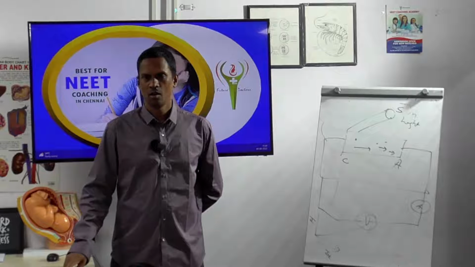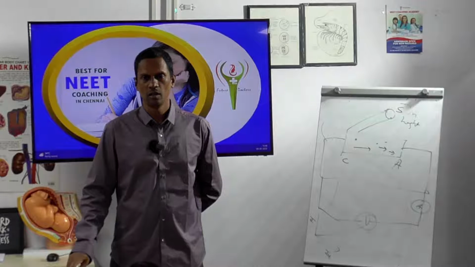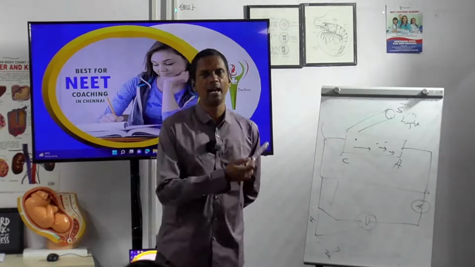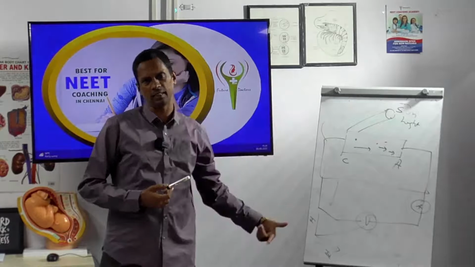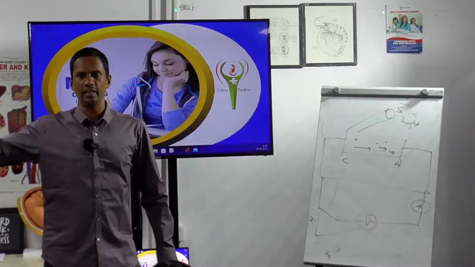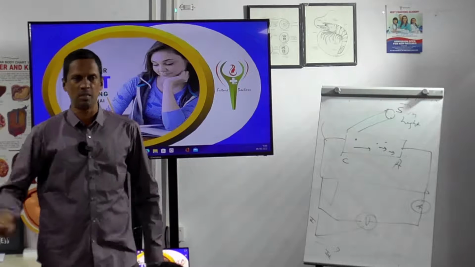Option A: I3 greater than I2 greater than I1, because if the intensity increases, the corresponding current will increase. Here the intensity increases, but the corresponding current is decreased. So B is the wrong answer. Like that, if you increase the intensity, the corresponding current increases.